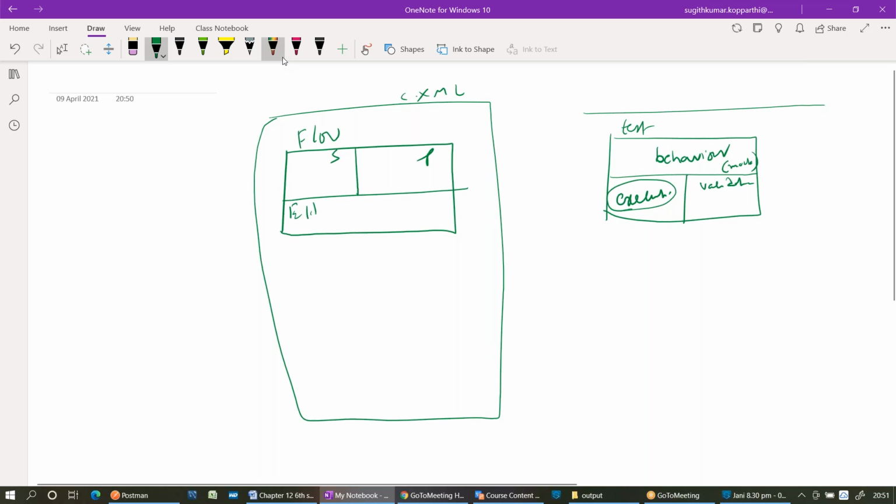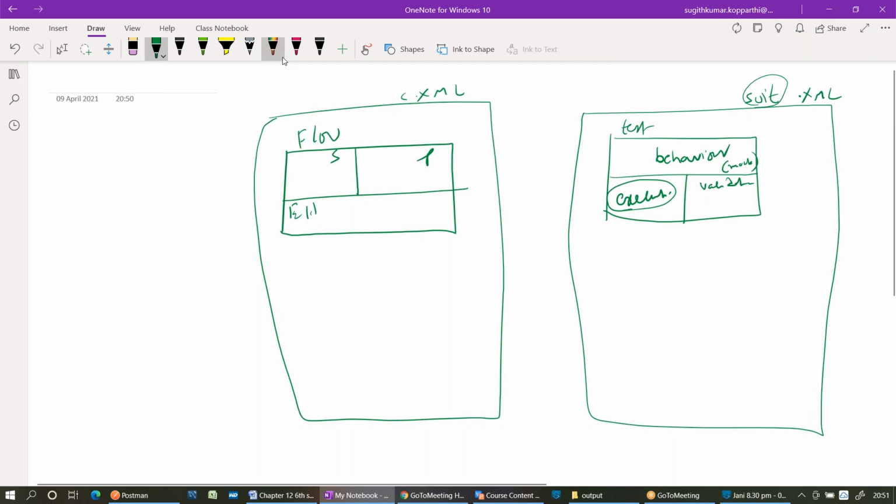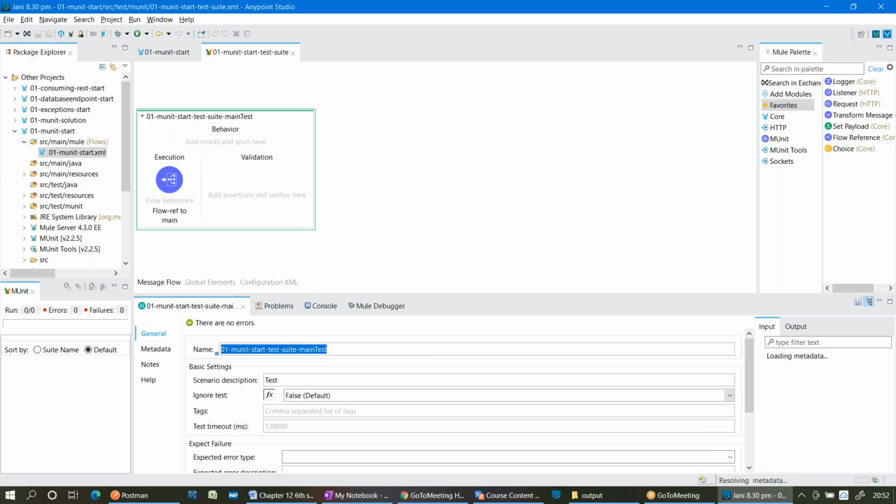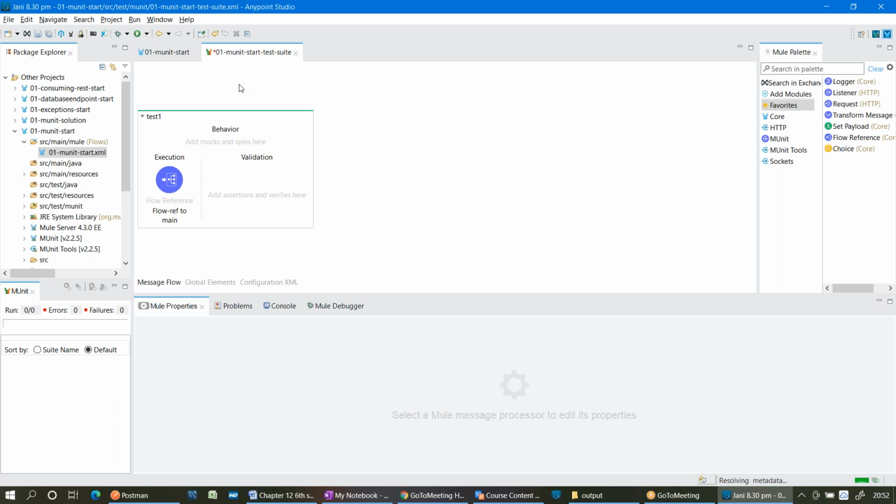Where can this test be written? The test will be called a suite. Finally, it is XML only. In that suite, we can create a test. Same concept, right? Now you can see one suite got created, and under that one test got created. Let me change the test name. I'm writing test 1.